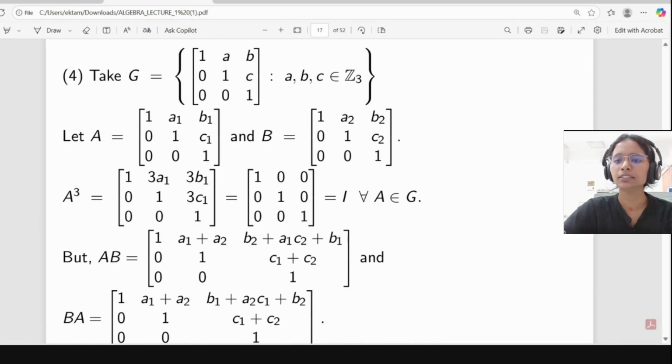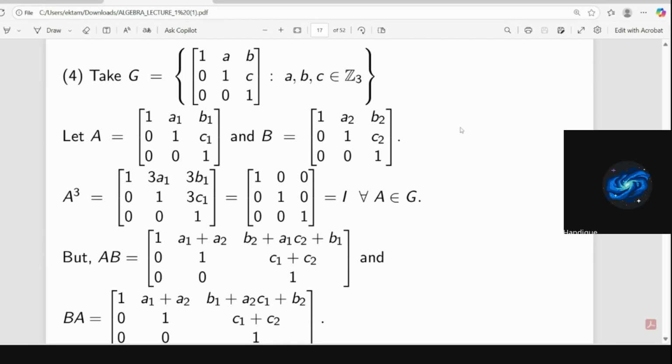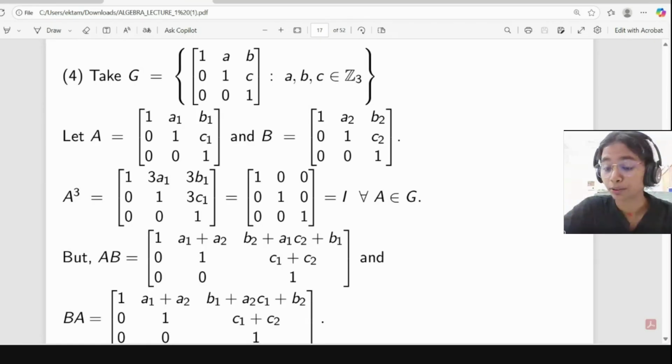Everyone is getting this? Ma'am, is there also a Heisenberg group? Sorry, Heisenberg group. I made a mistake. I said Hamiltonian group. Sorry. That is something like, with the help of complex numbers we used to make. Sorry. This is the Heisenberg group.